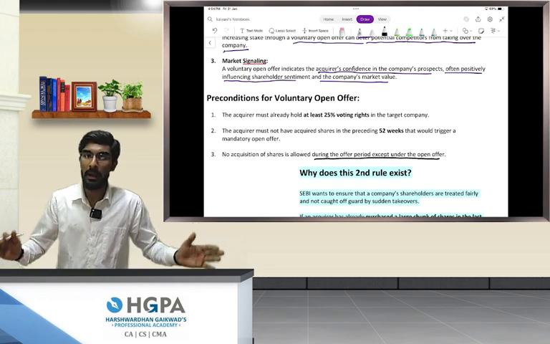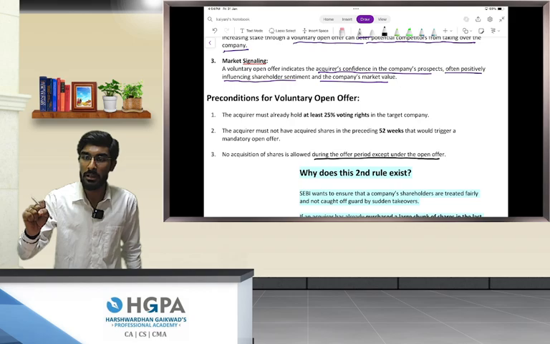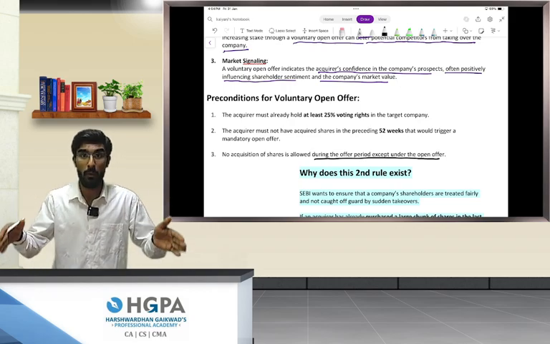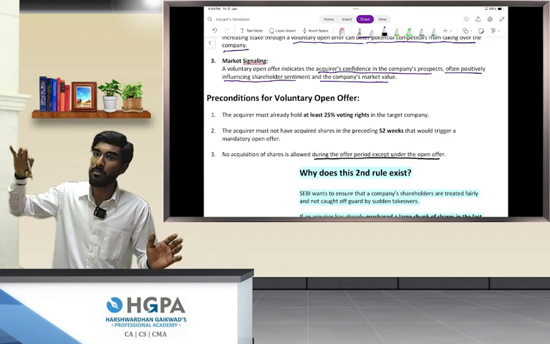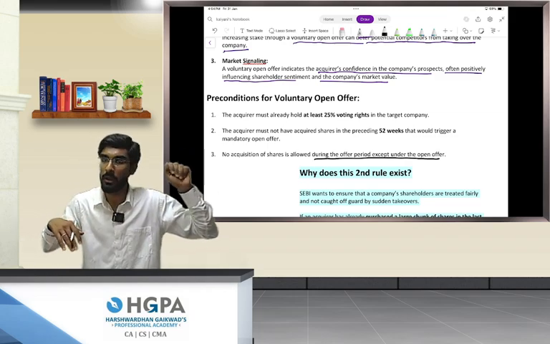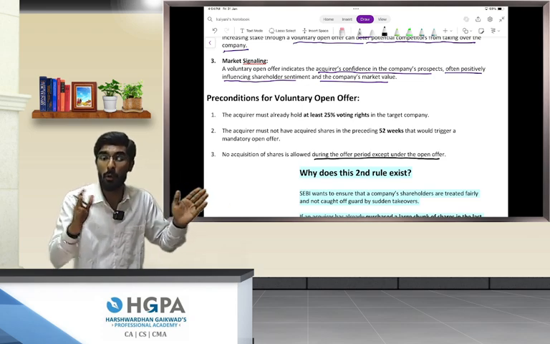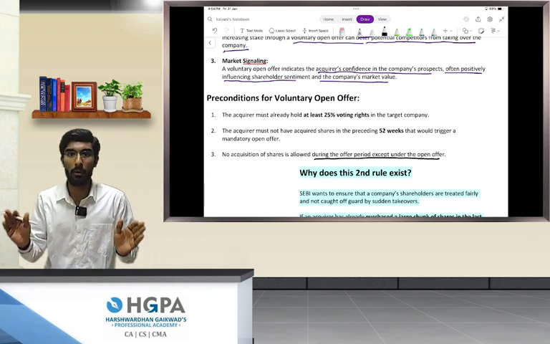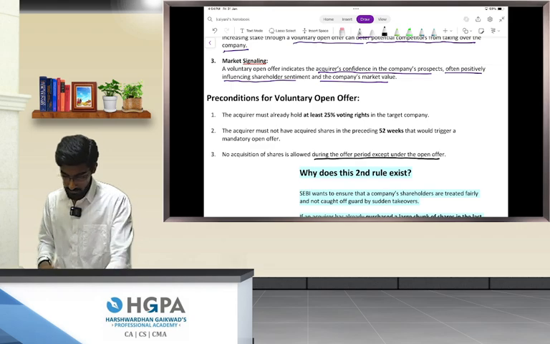During the offer period, I am only and only required to purchase shares from the public shareholders under that voluntary open offer. Okay, I cannot make private arrangements with some people or purchase shares from the market. Those kinds of purchases are not at all allowed. Only through the offer period you are allowed to purchase the shares. Are we clear, people? Perfect.